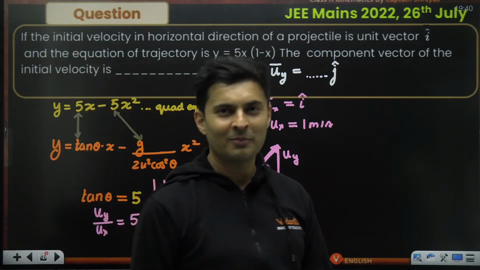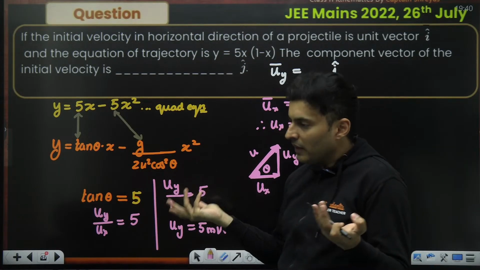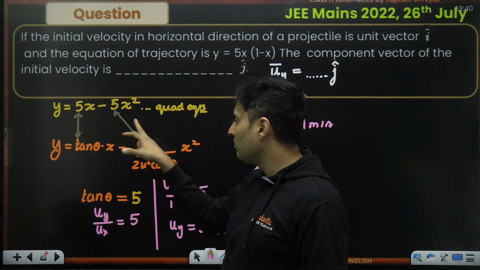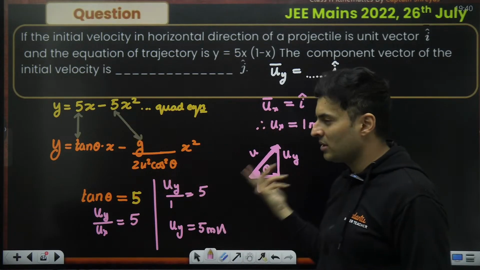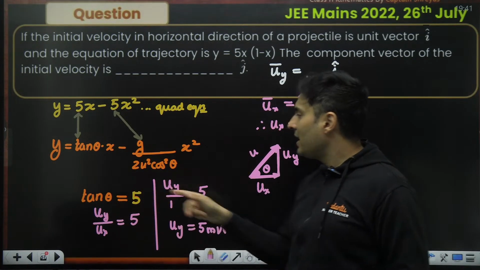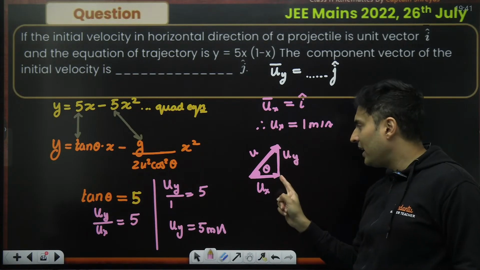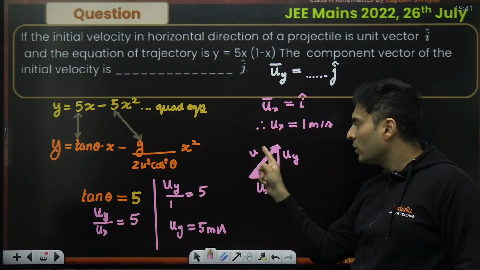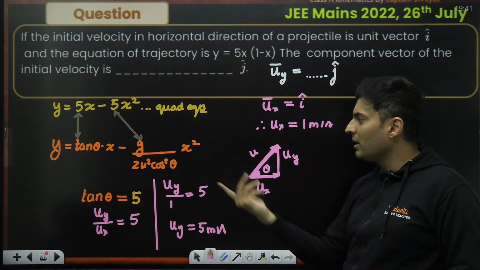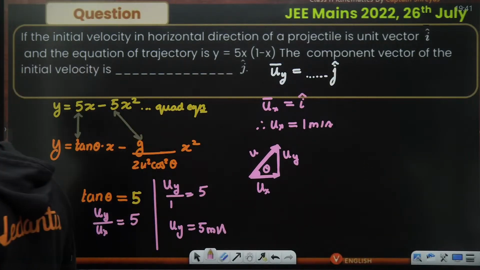Perfect. Job is done. See how we approach the question. We compare. I didn't know whether I had to compare or not; I just thought, let's do that. And we saw that comparing this will be better, because I don't want speed, cos theta square and all of that. It's an unnecessary problem. If I know initial speed in the x direction, to find the y direction, either I need to know theta or I need to know u. If I know u, using Pythagoras I could have found it, but finding u is trickier because I don't know cos theta and all of that. Got it? Perfect. Amazing question.